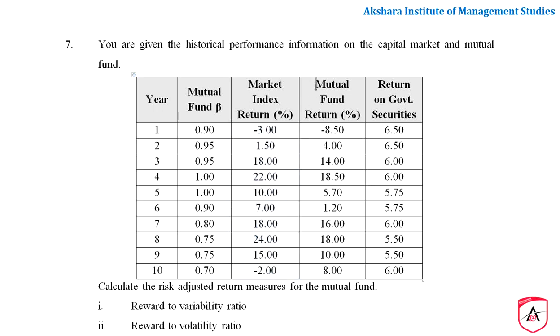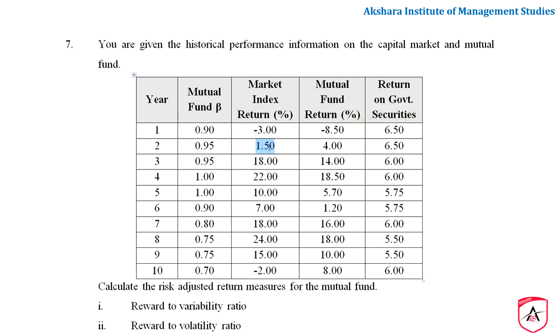And the third thing, he says, is the mutual fund return. The mutual fund return is the return on the investment done by an investor, and if you had invested in this mutual fund, what return does the investor get? He says if the market index is performing at -3%, your return is going to be -8.50, right?